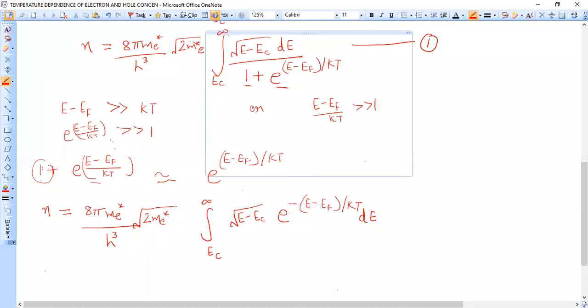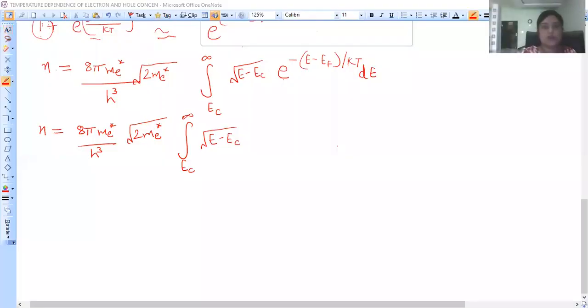Now next we want to integrate this expression. Let us concentrate on this integral.